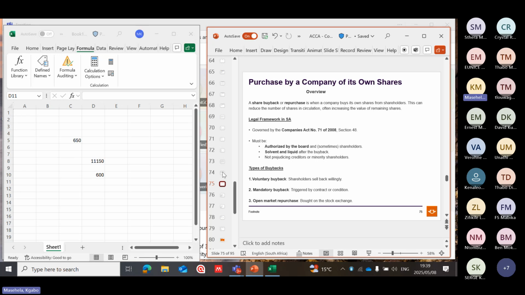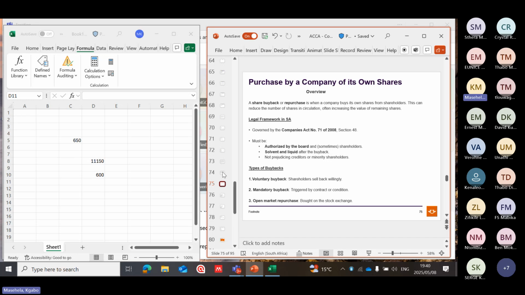Then the purchase by a company of its own shares. Here we are talking about the share buyback. And what are the tax consequences or implications? A share buyback or repurchase is when a company buys its own shares from shareholders.